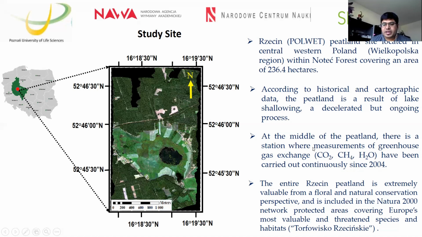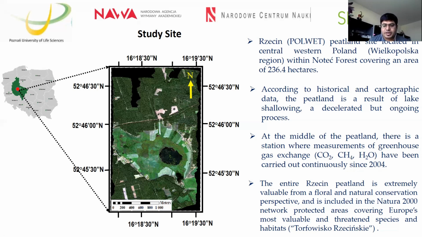At the middle of the peatland there is a station, which is not visible here unfortunately, where greenhouse gas exchange measurements have been done since 2004. The uniqueness of my study area is that it is extremely valuable from floral and natural conservation perspectives, because as I mentioned before, we have both homogeneous and heterogeneous ecosystems within a single area.